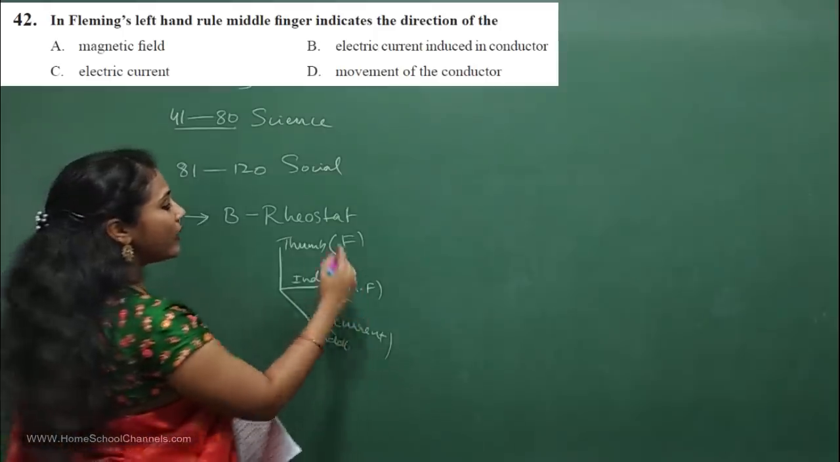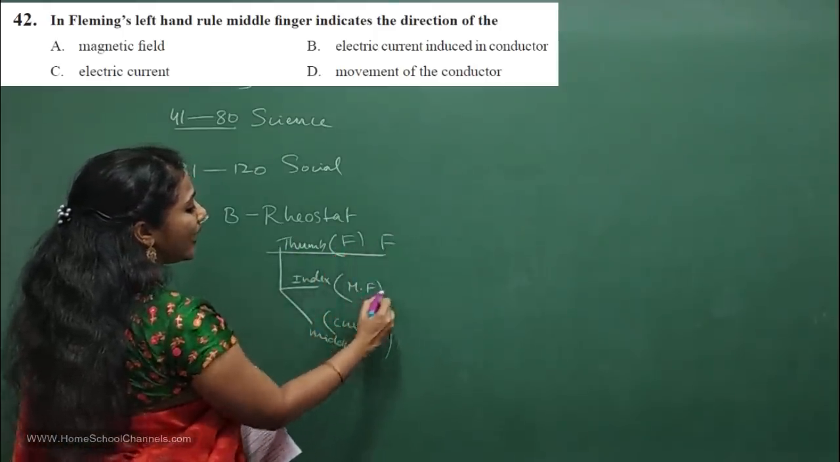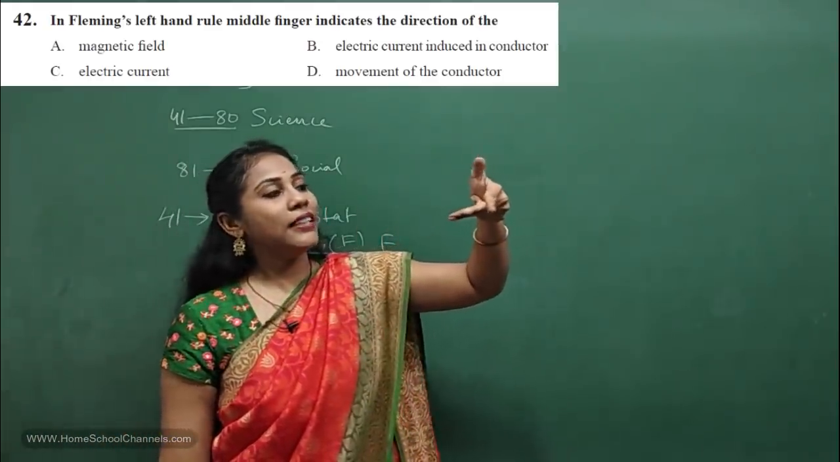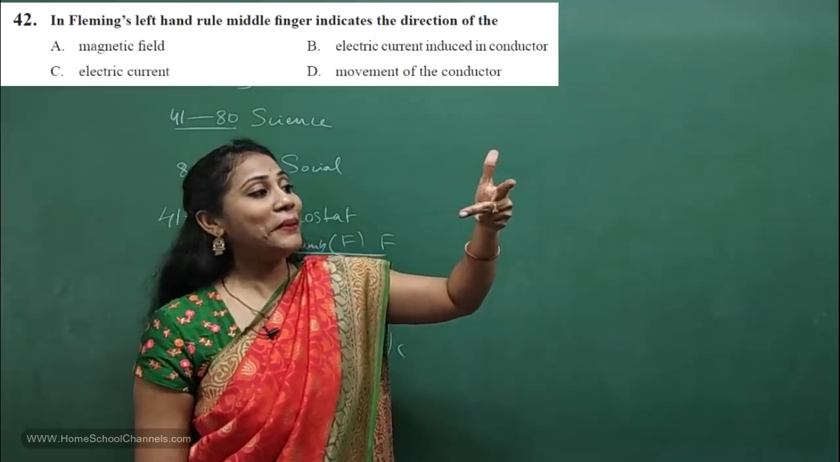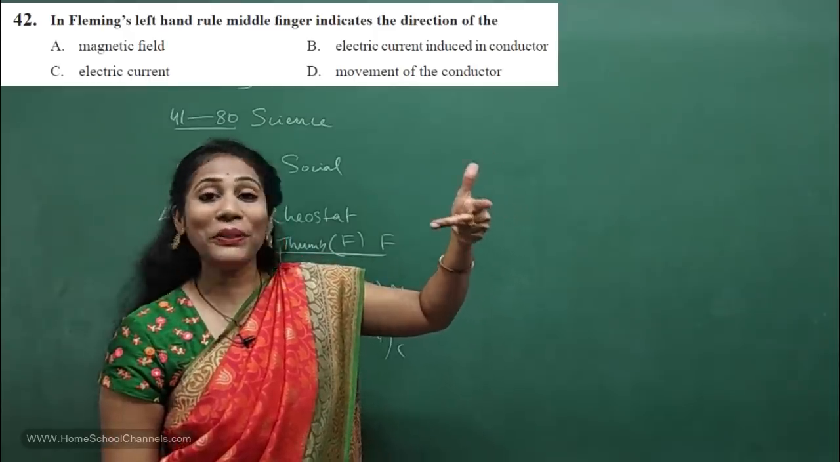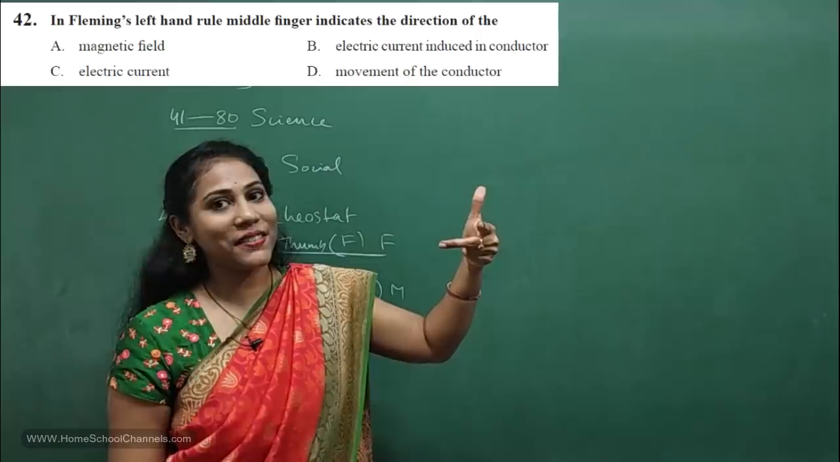Okay, in short, we can consider the force as father, this as mother, and this as child. You can remember: father means force, mother means magnetic field, and child means current. So that way you can remember about the thumbs, I mean the fingers, right?